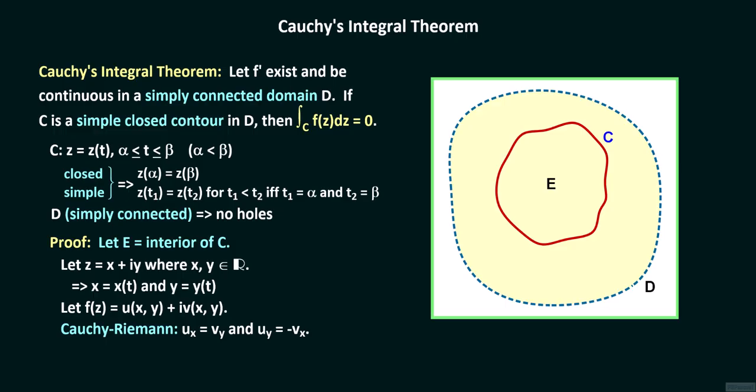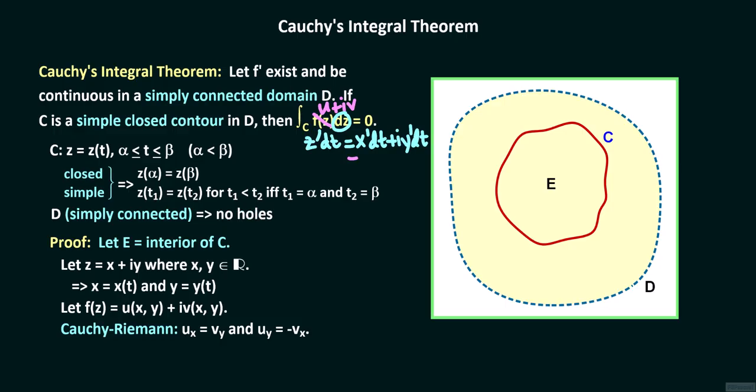u sub x, u sub y, v sub x, and v sub y are the partial derivatives of u and v with respect to x and y. We replace f by u plus iv in the contour integral. dz equals z prime dt, where z prime dt equals x prime dt plus i y prime dt.